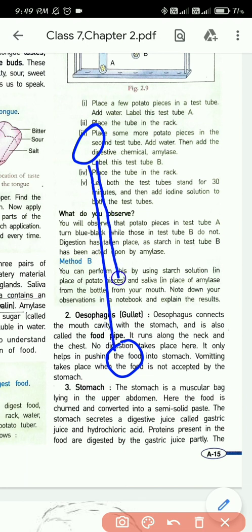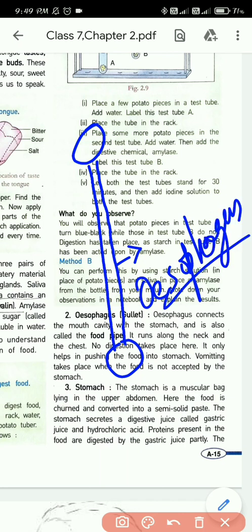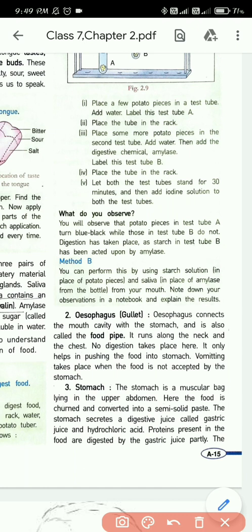Otherwise, how will the food be delivered to the stomach? That bridge, we call it the esophagus. Understood?